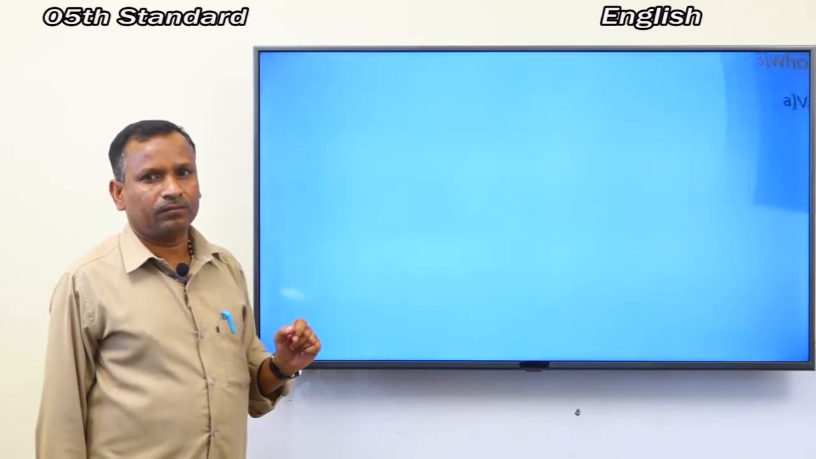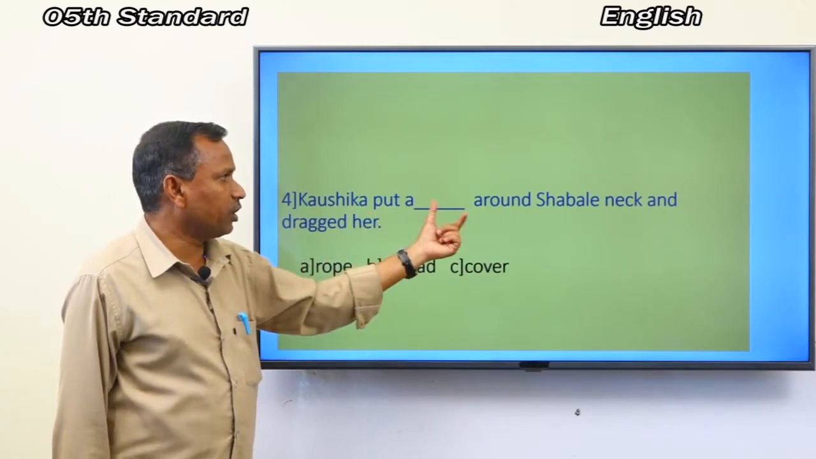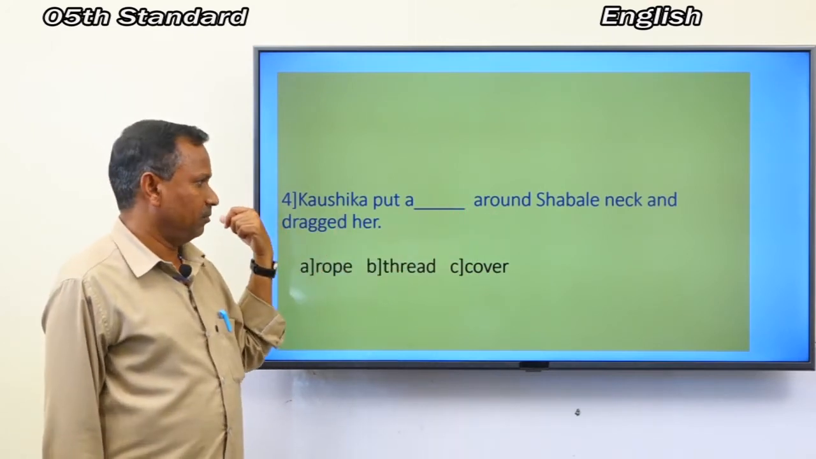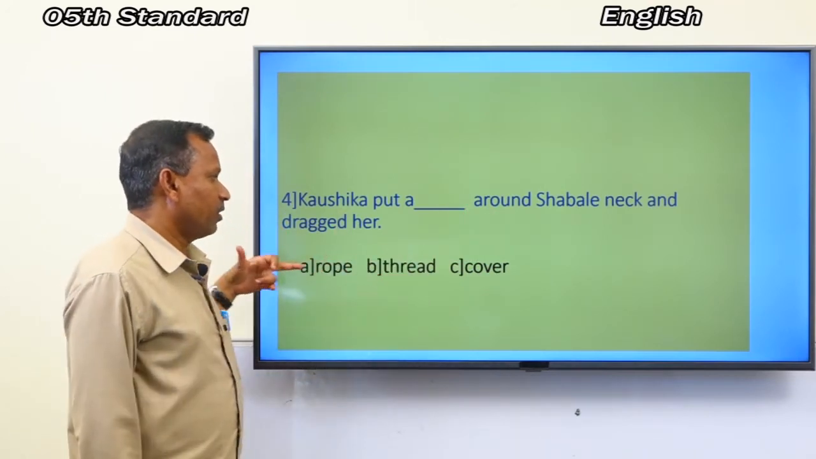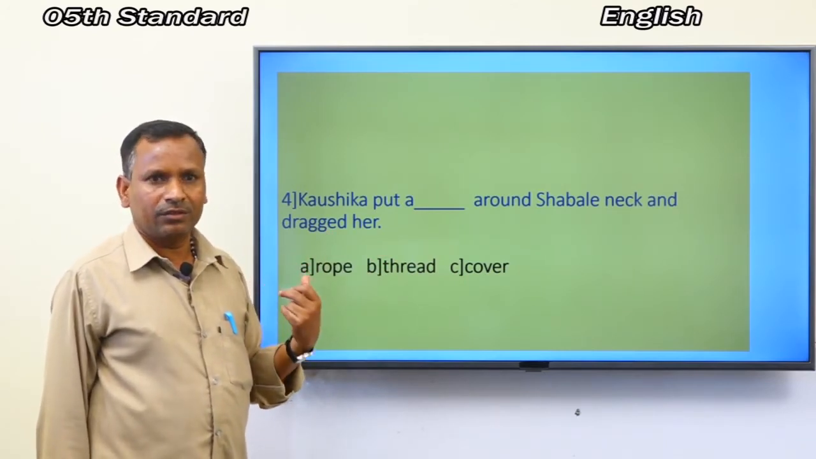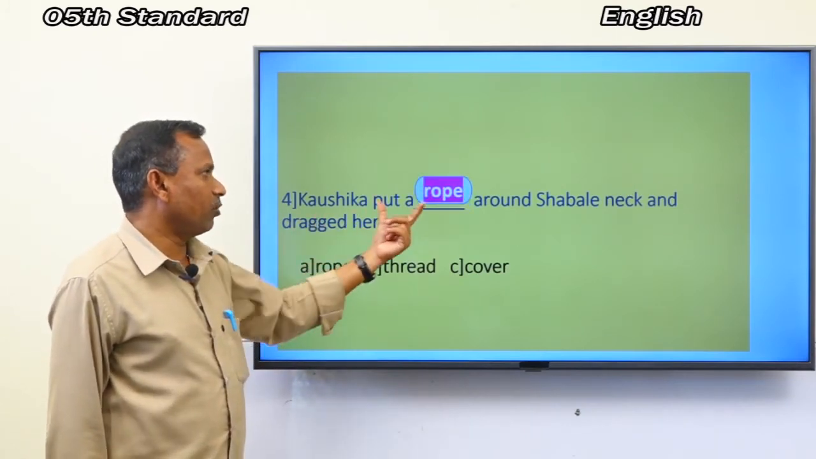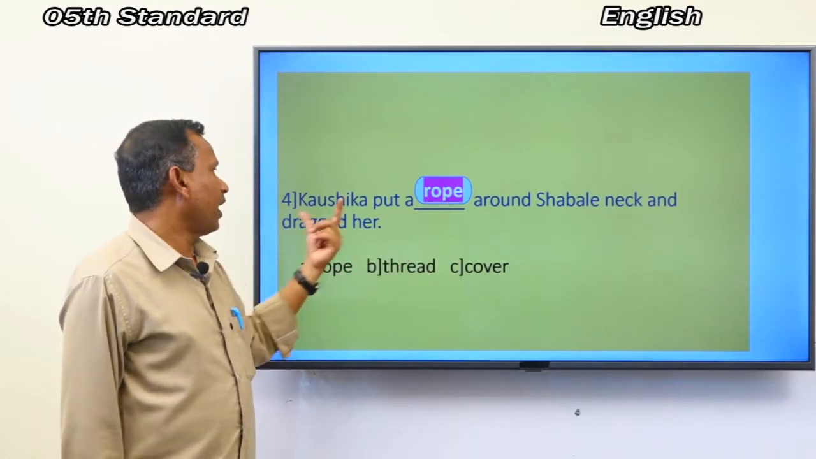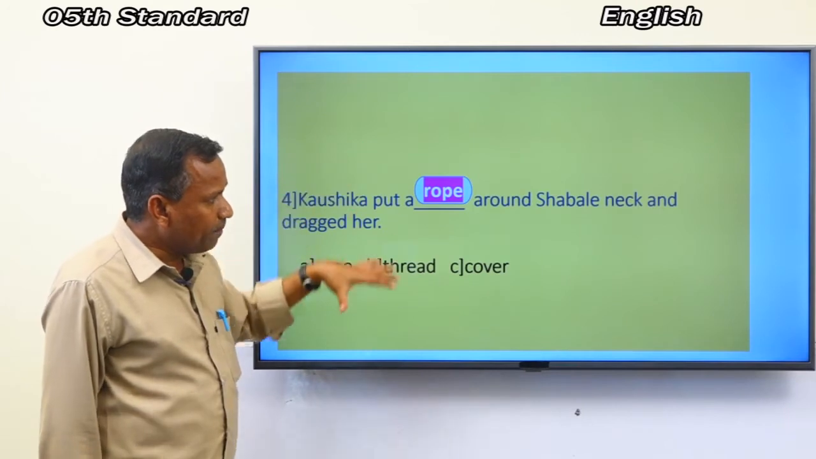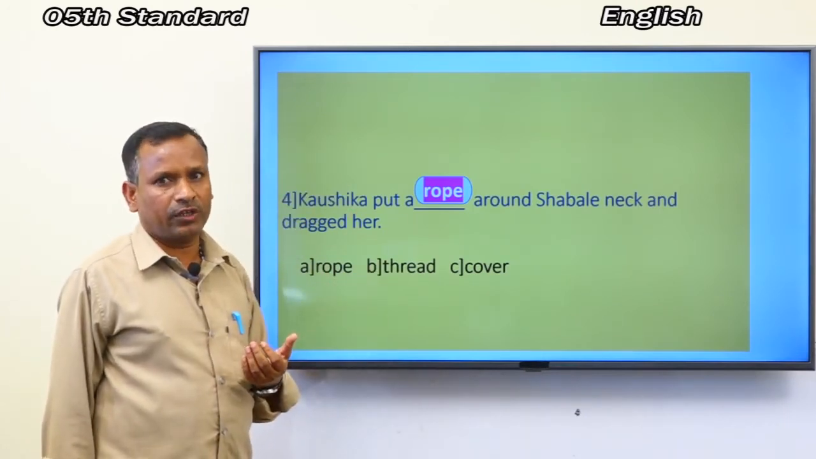Next one. Kaushika put a dash around Shabale's neck and dragged her. Choose the correct answer from these words. What is the answer? Yes, good. Kaushika put a rope around Shabale's neck and dragged her. Did you enjoy this activity, children? Okay. Shall I move to the next one?